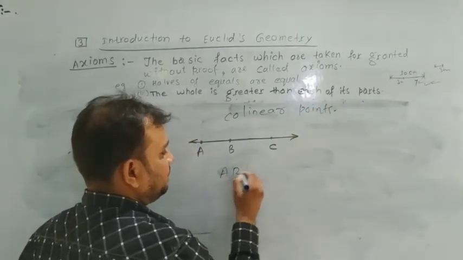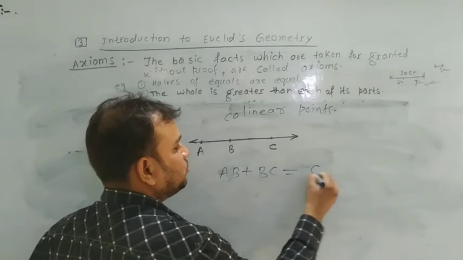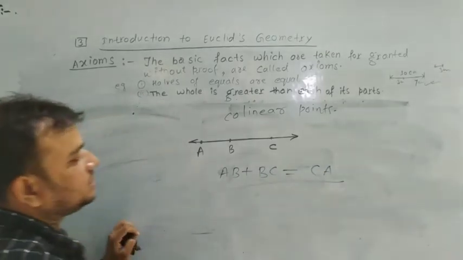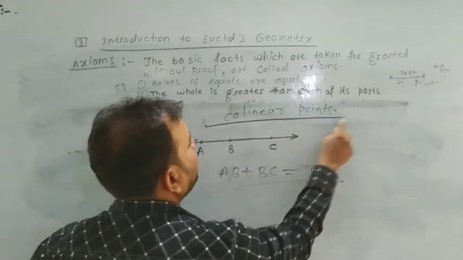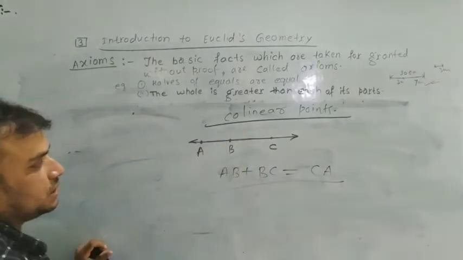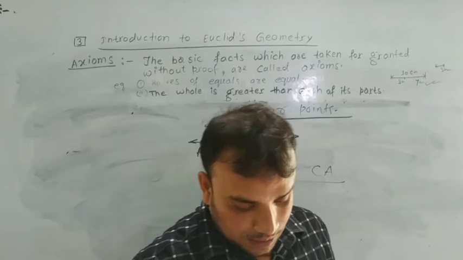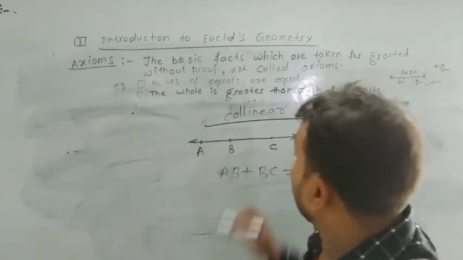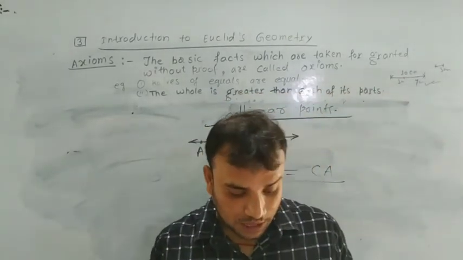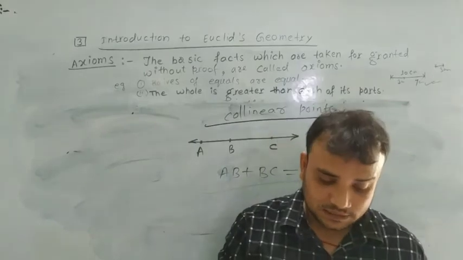Then AB plus BC equals AC. This statement shows A, B, C are collinear points.